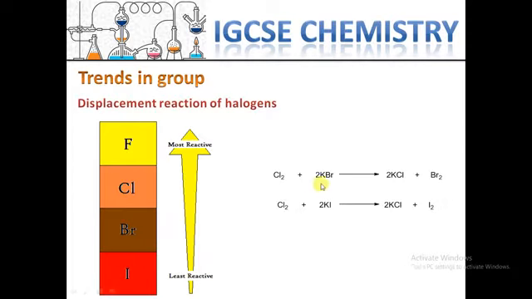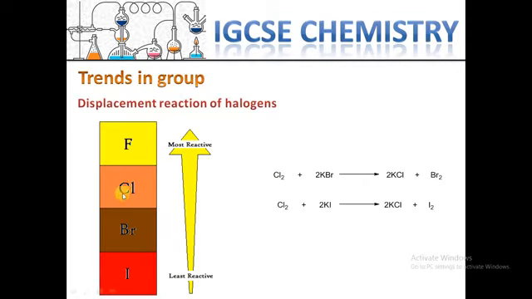For example, if you have a compound like potassium bromide, one part is potassium and another part is bromine, and in the reaction with chlorine, first you can see which one is more reactive.